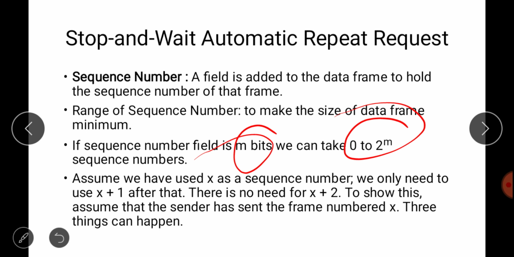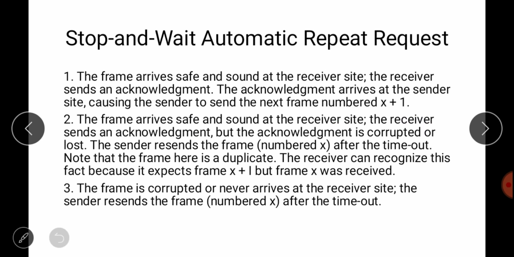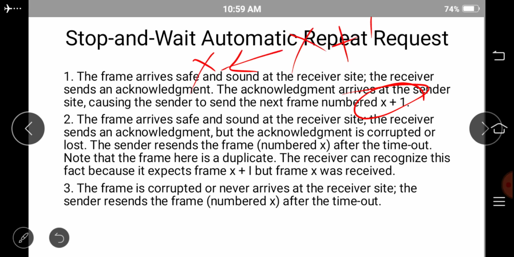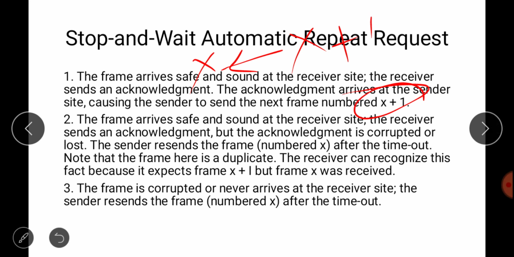Okay, so assume we have used x as a sequence number. In this stop and wait protocol, we basically need only 2 sequence numbers. How will we see it? See, 3 things are there. Let's suppose the frame arrives safe and sound at the receiver side. The receiver sends an acknowledgement, and the acknowledgement arrives at the sender side, causing the sender to send the next frame, which is x plus 1. So x frame you have sent and the acknowledgement you have received is x plus 1, so you have to send the next x plus 1 frame. Okay, so this is the basic scenario.